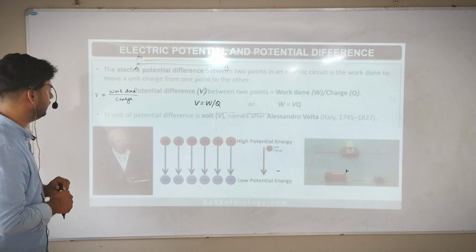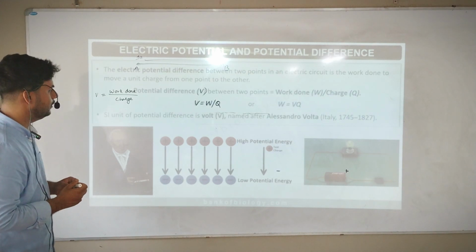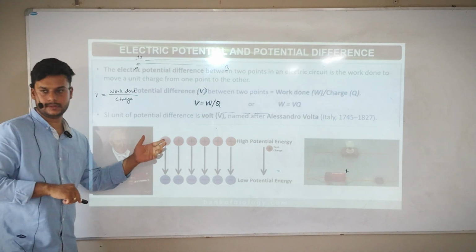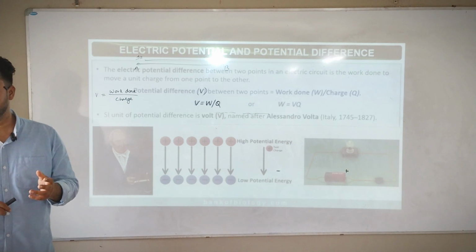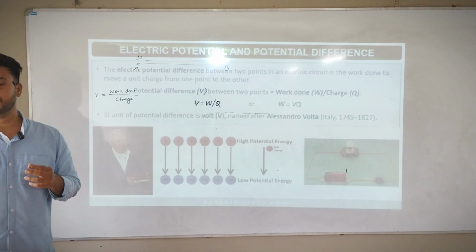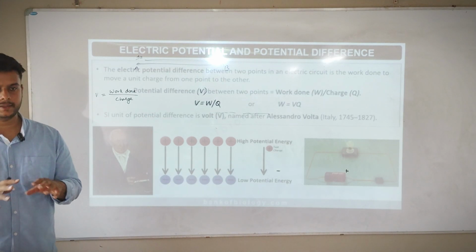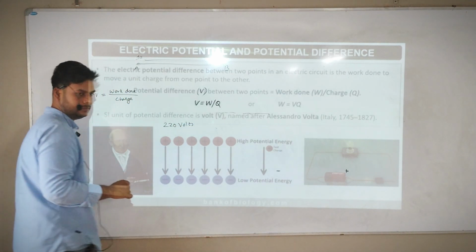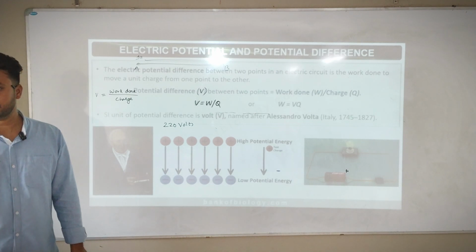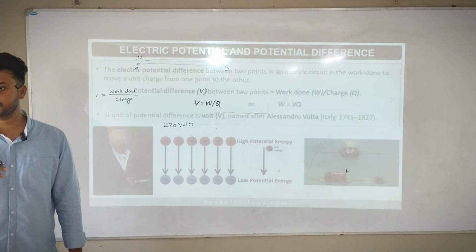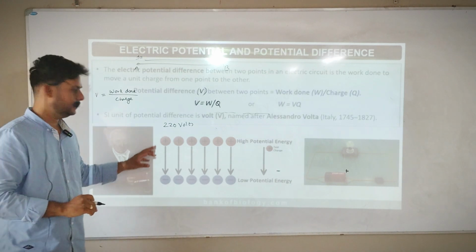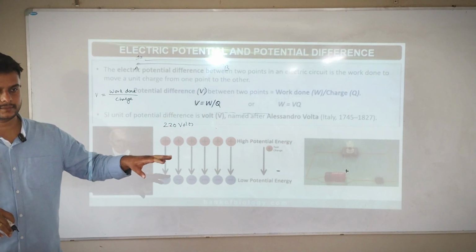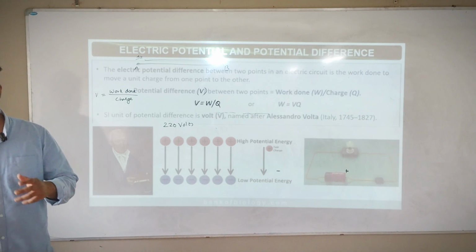Next. SI unit of potential difference is volt, named after Alessandro Volta. So SI unit of potential difference is volts. You must have heard how much voltage comes, I just told. Whatever domestic or electric circuits we are using throughout India, it's 220 volts. India uses 220 volts. So 220 volts means that's the voltage, the power that we are pushing is 220 volts. In a house, domestic, or commercial places, everywhere the power is 220 volts.